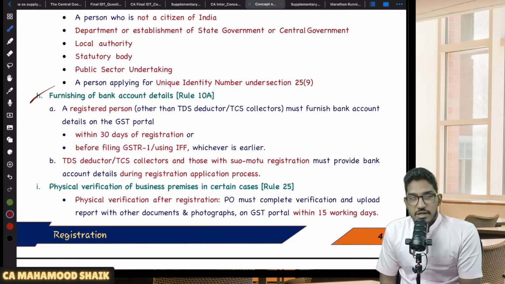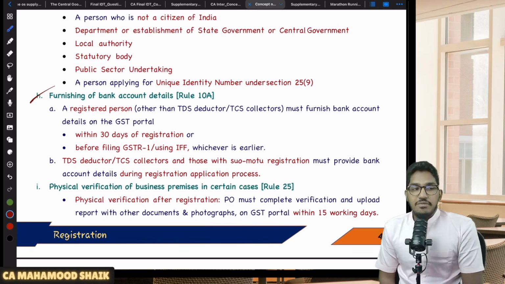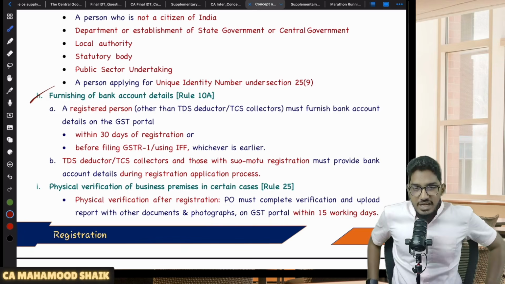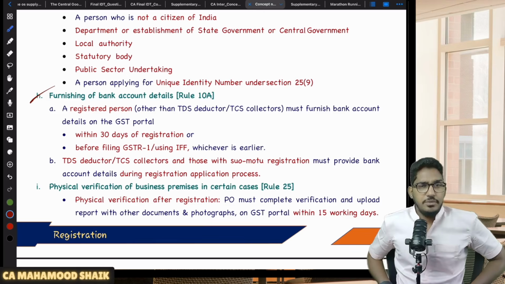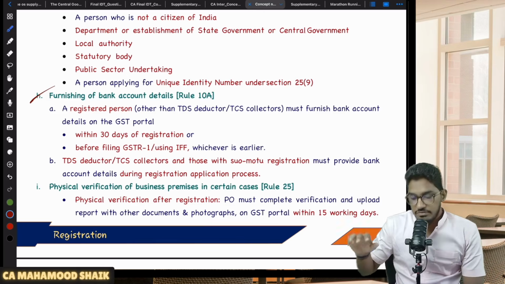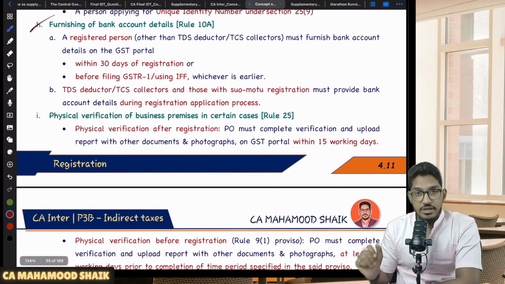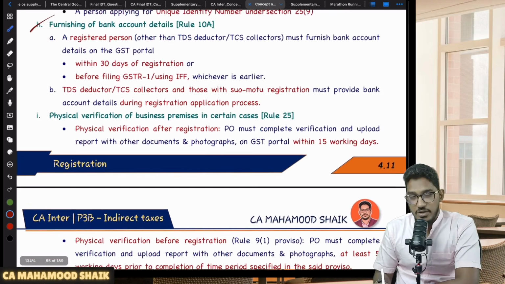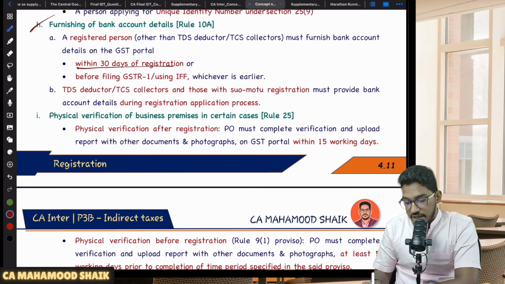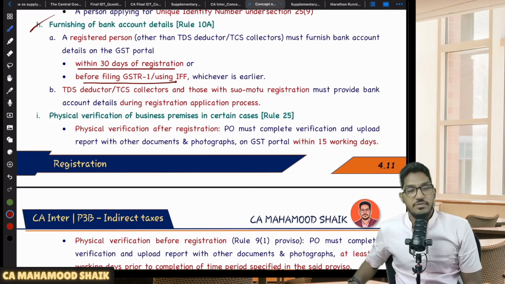Sir, what is this Rule 10A, sir? Rule 10A says that at the time when you are submitting an application for registration, at that point of time, you need not furnish your bank account details. After you have got the registration certificate, then you can furnish the bank account details, but there is one prescribed time limit. What is the time limit, sir? Either within 30 days of registration or before filing your GSTR1 or IFF, whichever is earlier.